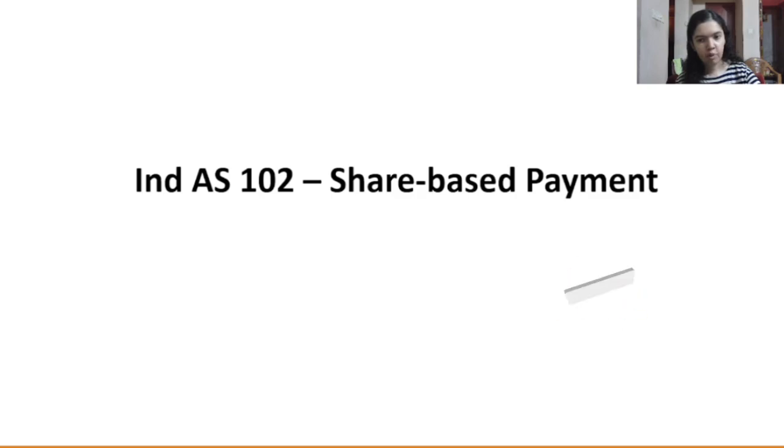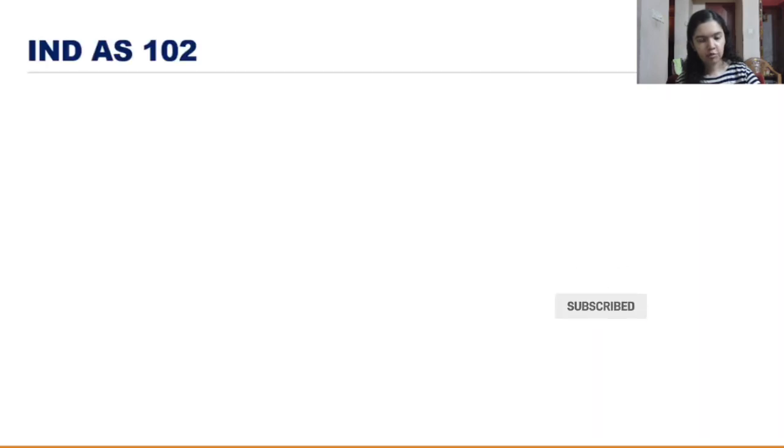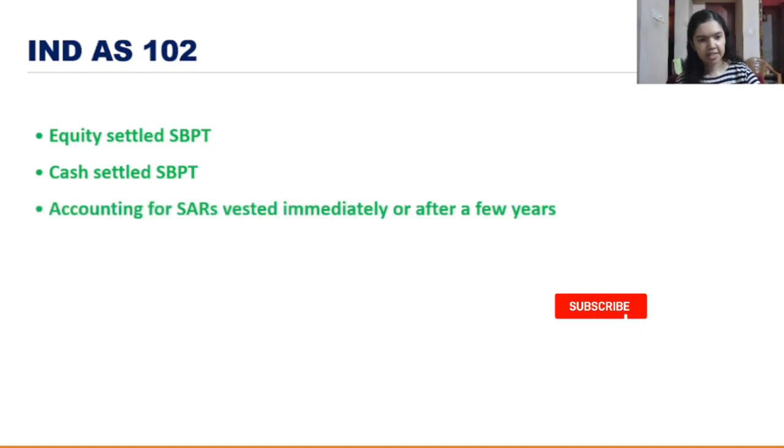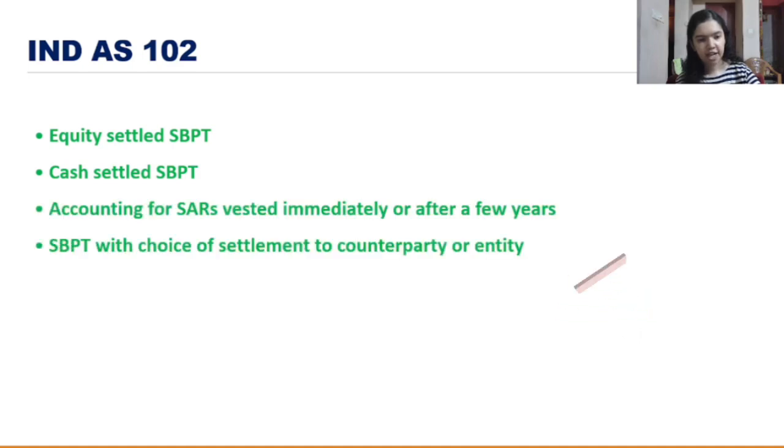So let's see some important topics under this now. First we have equity settled, then we have cash settled and accounting for SARs. And then we have SBP with choice of settlement to counterparty or entity. And then we have modification in terms.